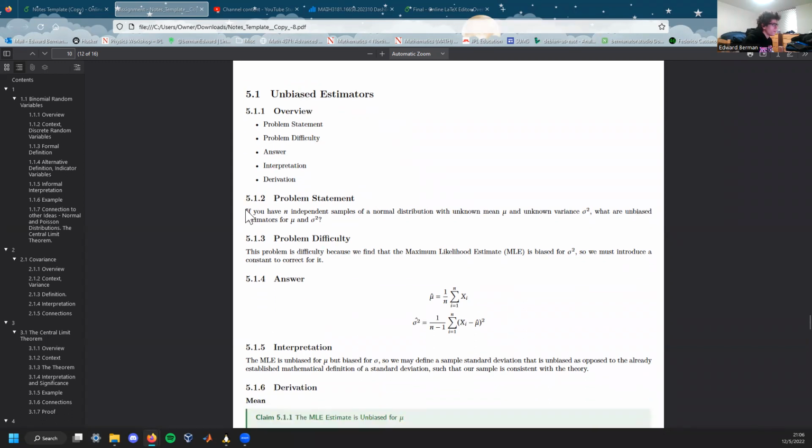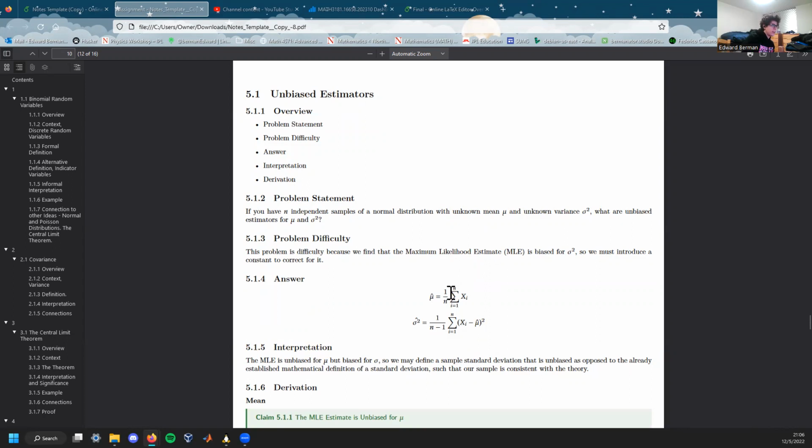So we have the following problem. If you have n independent samples of a normal distribution with unknown mean mu and unknown variance sigma squared, what are unbiased estimators for mu and sigma squared? This problem is difficult because we find that the maximum likelihood estimate is biased for sigma squared, so we must introduce a constant to correct for it.